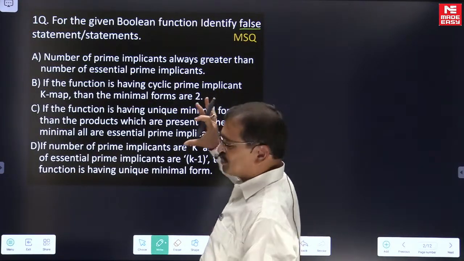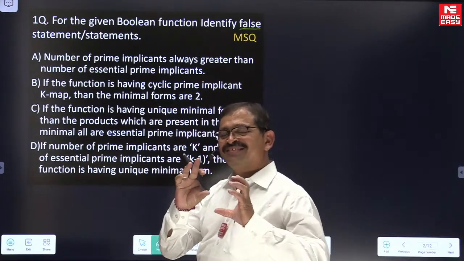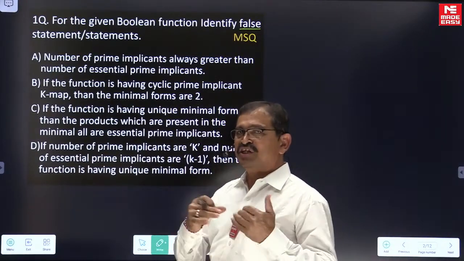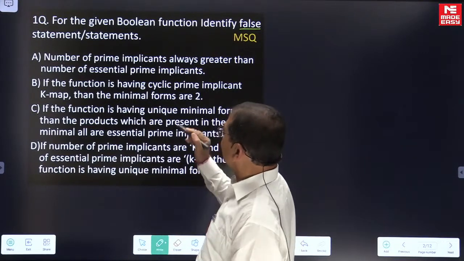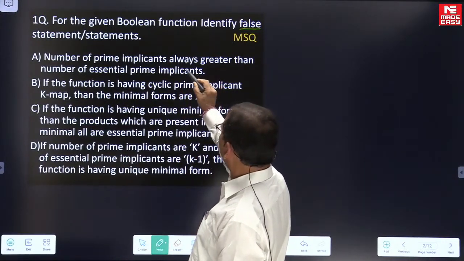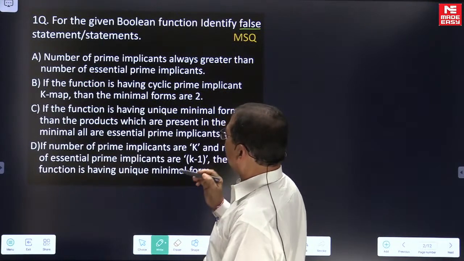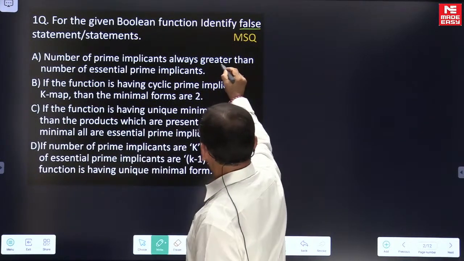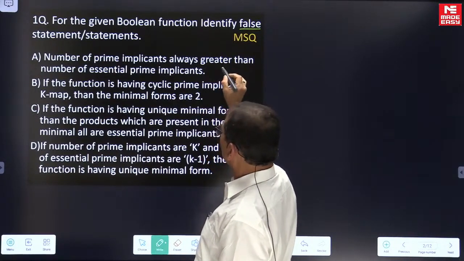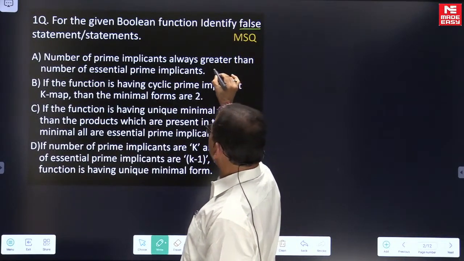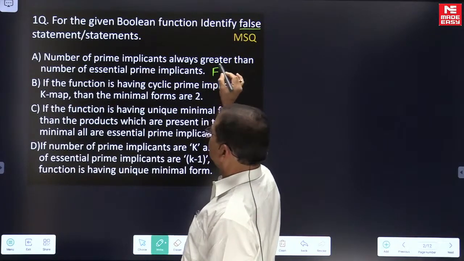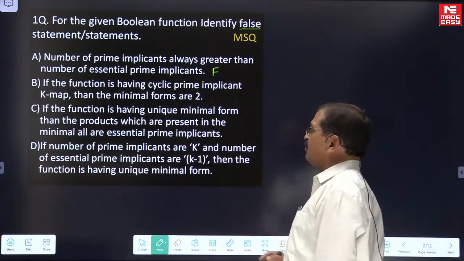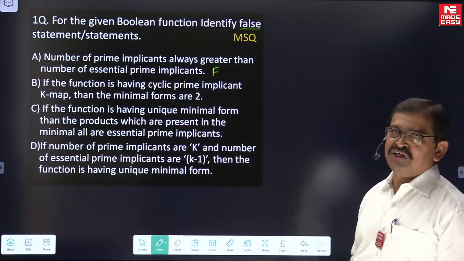Here I gave the question in such a way that it covers all about the K-maps related to prime implicants and essential prime implicants. Number of prime implicants is always greater than the number of essential prime implicants. It is a statement given. Whether the statement is true or not, this statement definitely we are looking at as the false statement. The number of prime implicants in option A is always greater than the number of essential prime implicants. It may not be the case always.